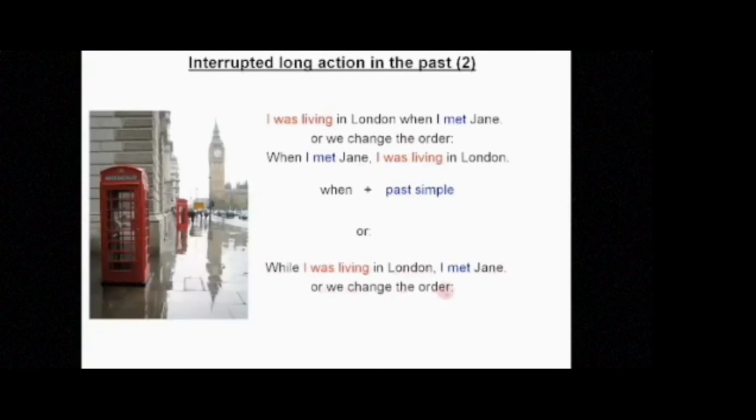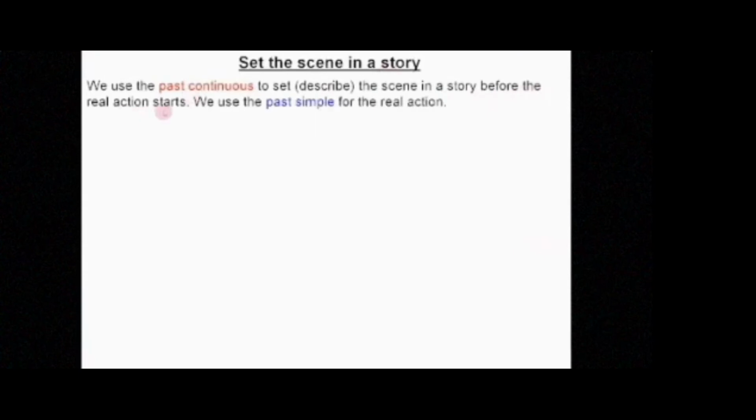So we can also change the word, for example, to while. I met Jane while I was living in London. When and while have the same meaning here. While plus past continuous. After while we use past continuous, but after when we use past simple tense. Okay? We use the past continuous to describe the scene in a story before the real action starts. We use the past simple for the real action.